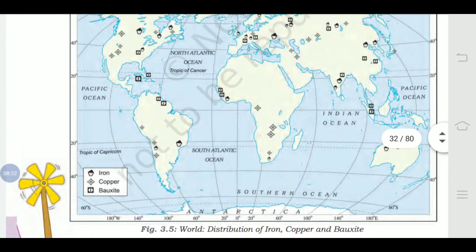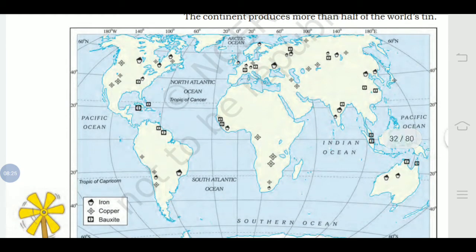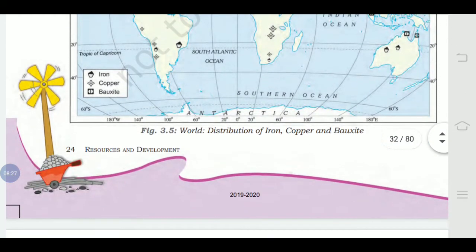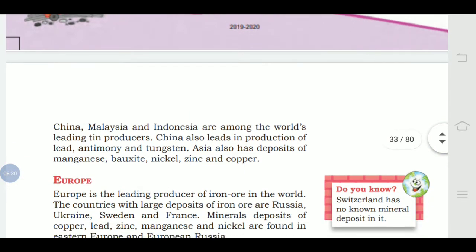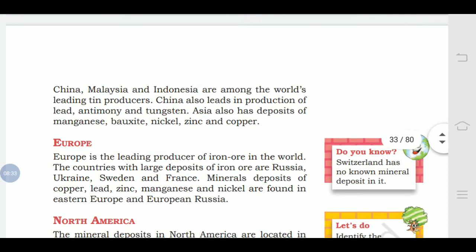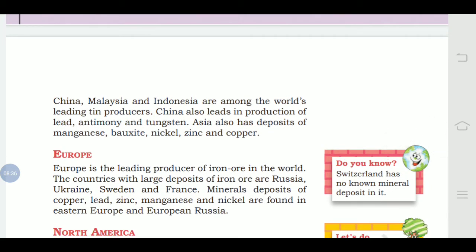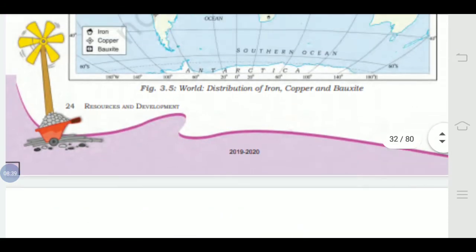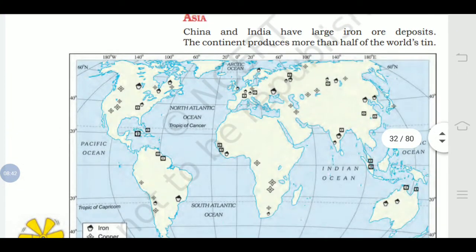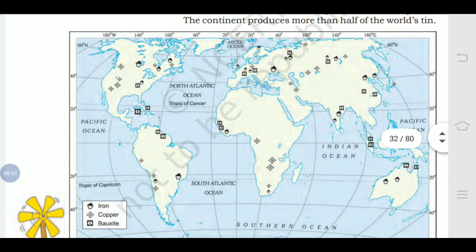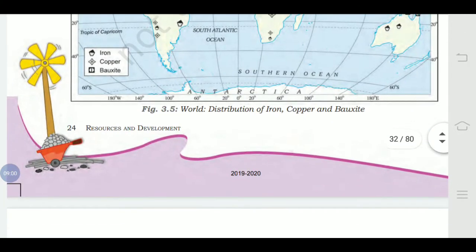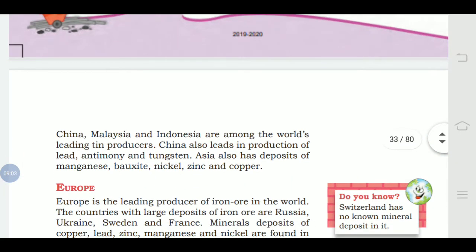In the map work, you have to do any 5 of them. Just mark them on the map. See and mark any 5. That is your choice. Now, okay, do one thing. I will make it easy for you. Just mark from the Asian continent. You can mark 2 of iron, 2 of copper, and 2 of bauxite. Just mark them on the map. This would be your homework for this video, and also in the worksheet.